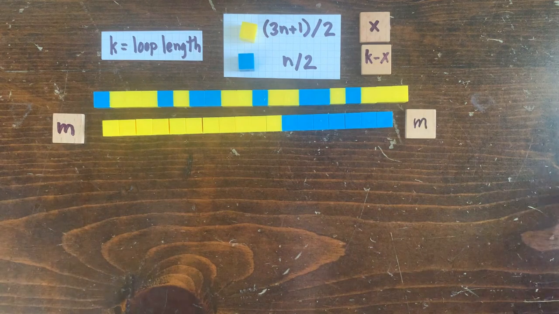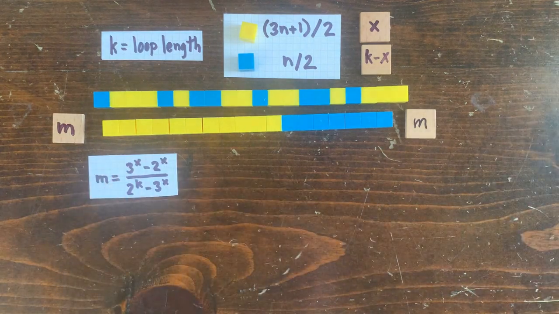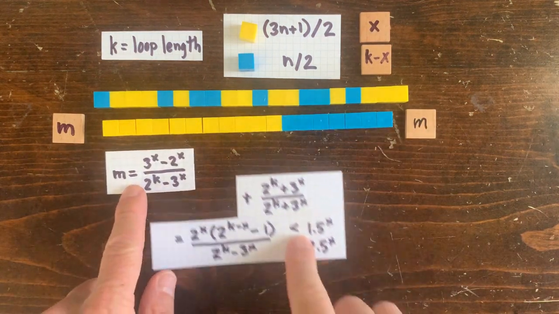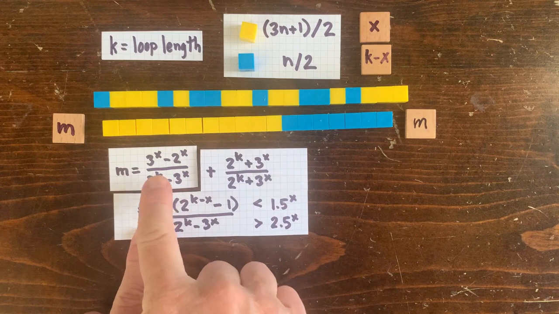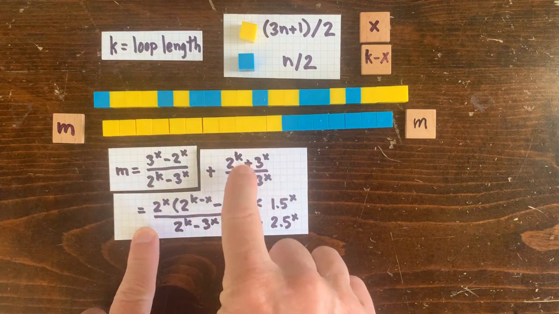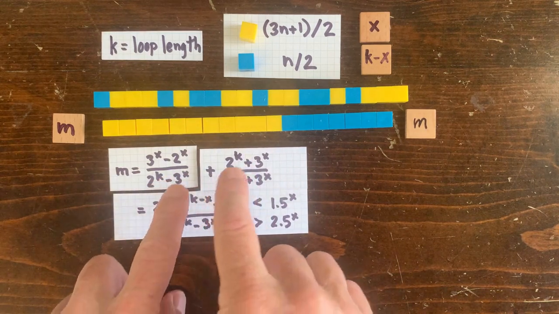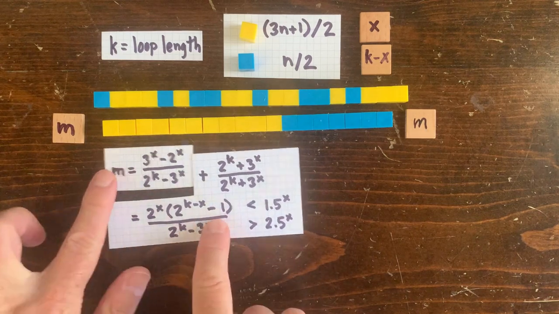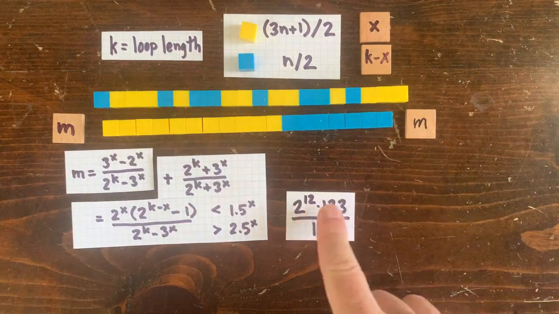That's a circuit loop. Turns out there's a very simple formula for m, and if we keep adding yellow and blue blocks, we want to know if m will ever be a whole number. So let's assume it is a whole number for some x and k. Then this is also a whole number. We just added 1. And simplifying, this is also a whole number. And this is also. So at this point we can cross out the 2 to the x because the denominator isn't divisible by 2 or 3.